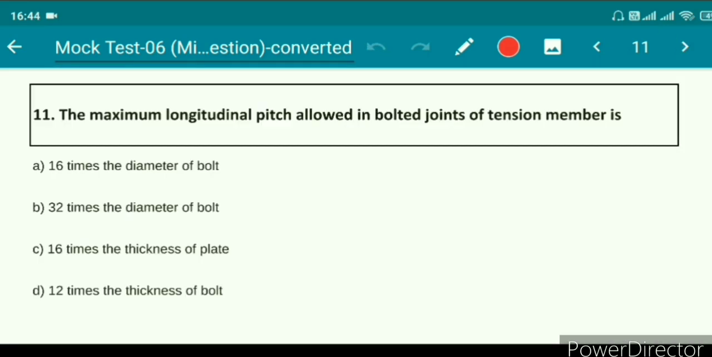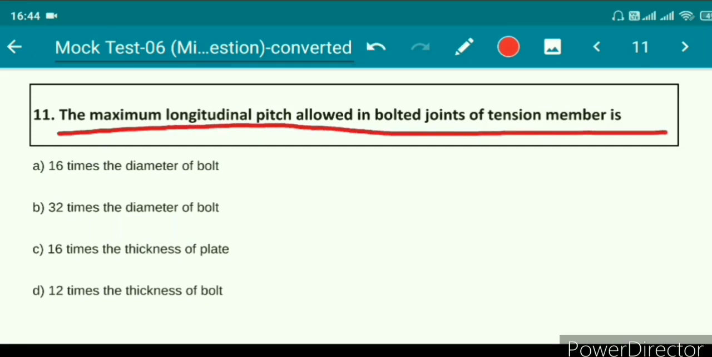Question number 11. The maximum longitudinal pitch allowed in bolted joint of tension member is: option A, 16 times the diameter of bolt; option B, 32 times the diameter of bolt; option C, 16 times the thickness of plate; option D, 12 times the thickness of bolt. So the right answer for this question is option C, 16 times the thickness of plate.